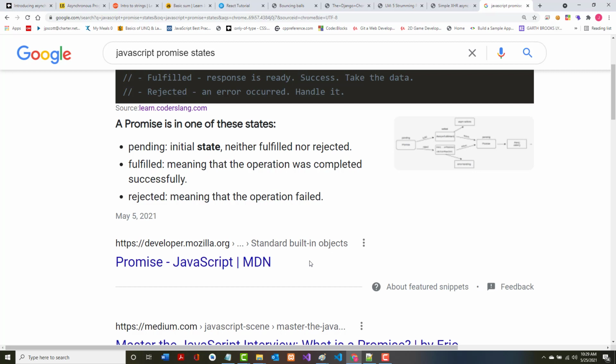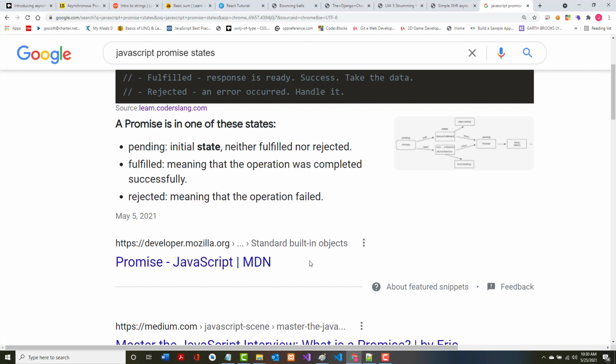So in other words, that's pending. It hasn't happened yet, so it's not fulfilled. It's not rejected. I'm in the pending state. Now, it's the first day of class, and if you walk in, I'm there. You could say that that promise has been fulfilled, that the operation was completed successfully. On the other hand, let's suppose, and I hope this doesn't happen, that I get sick the first day of class. So you walk in there and I'm not there. Well, that would mean that your promise had been rejected.